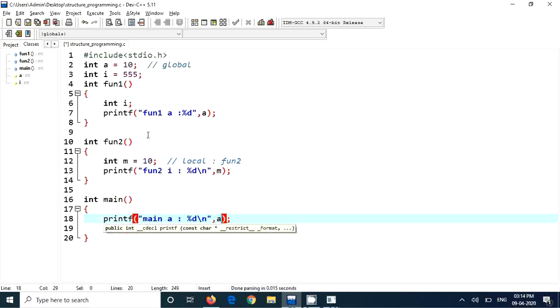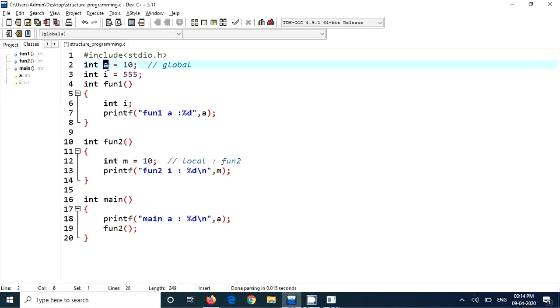So we have I here, which is a global. We have A here, which is a global. We have I here, which is inside the fun1, which is having a value say 500, and we have M here, which is having value say 200, and this is there, right?